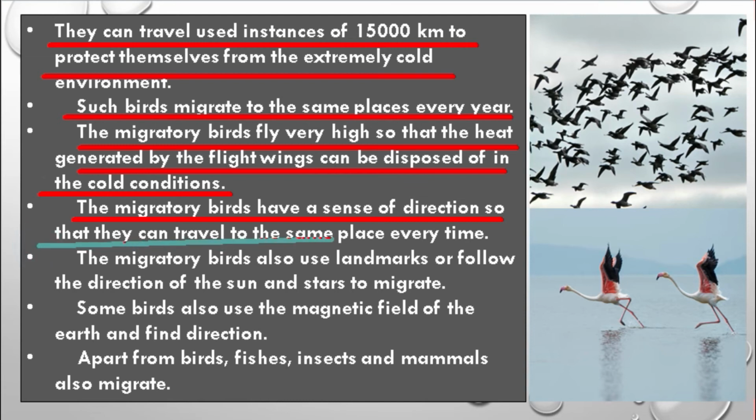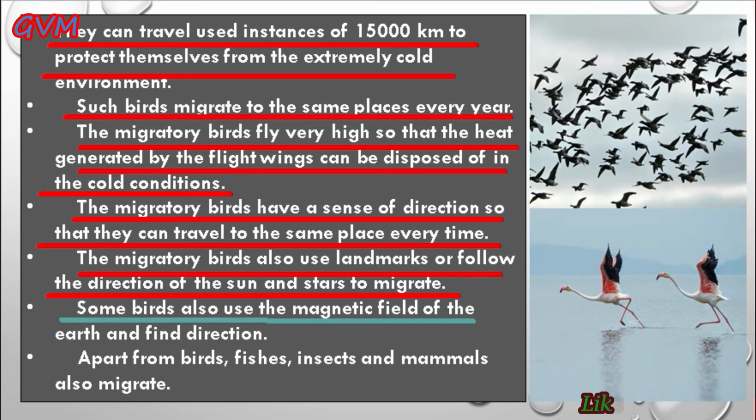That's why they can travel to the same place every time. In the same way, these birds also use landmarks or follow the direction of the sun and stars to migrate. Some migratory birds also use the magnetic field of the earth in order to find the direction of their destination.